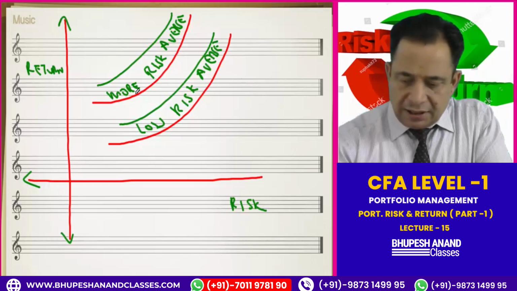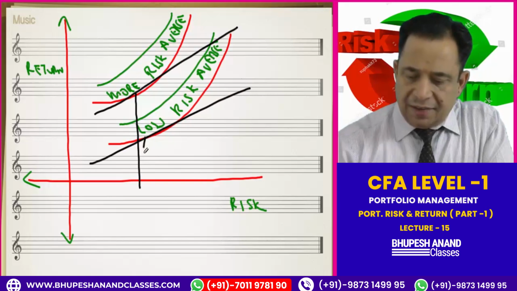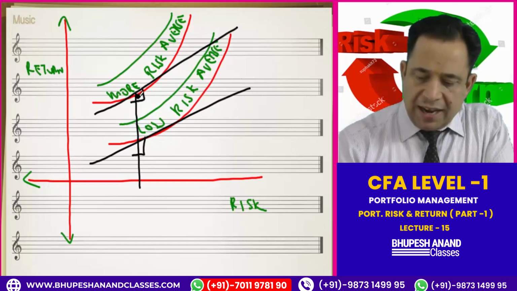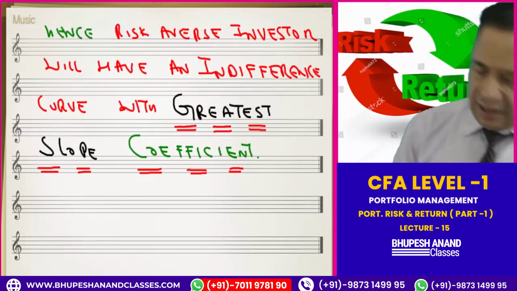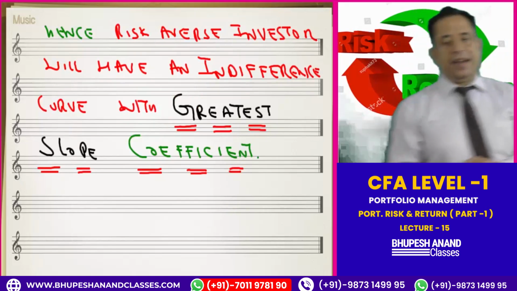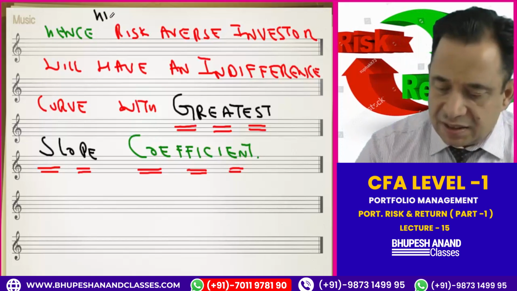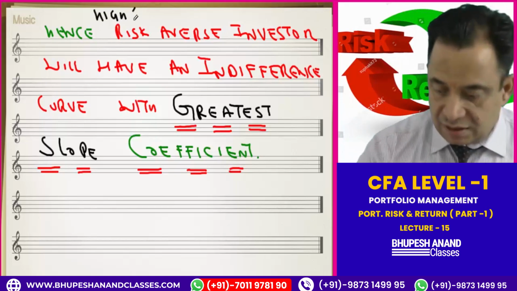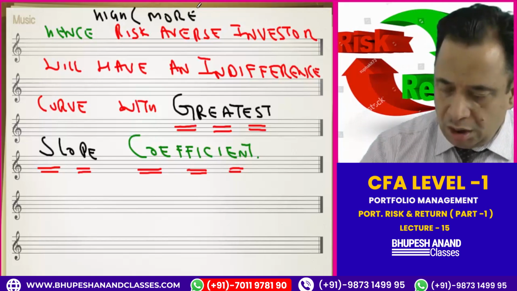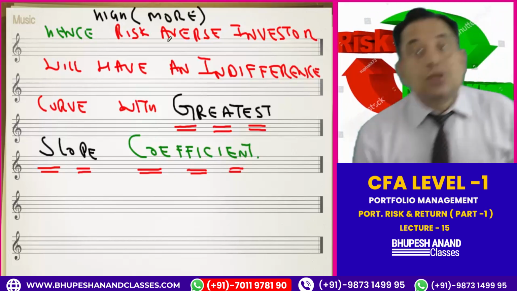it means the slope is higher in this case. If I draw a line, and if I see the angle, this angle is higher. It means the higher slope. So the same reason I have written here. Hence, high risk averse investors, or more risk averse investors, will have an indifference curve with greatest slope coefficient.